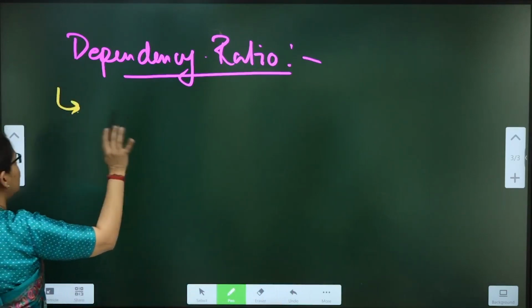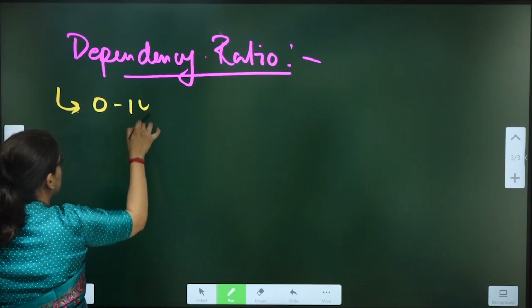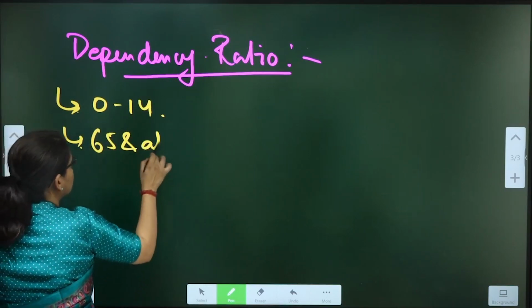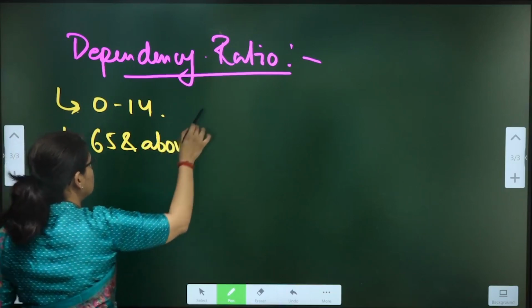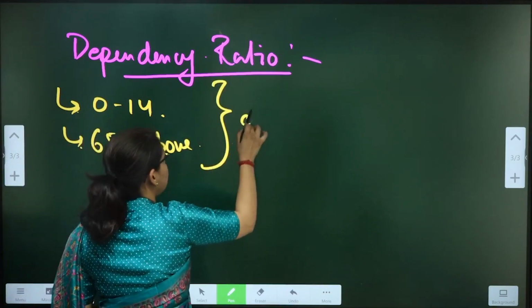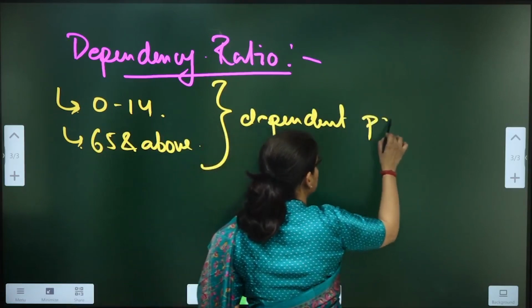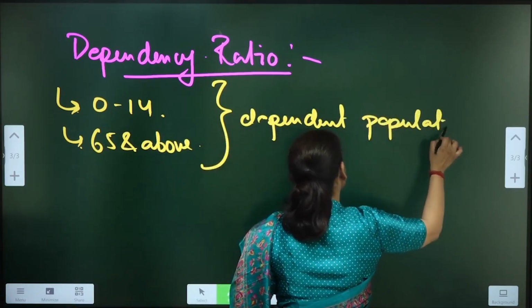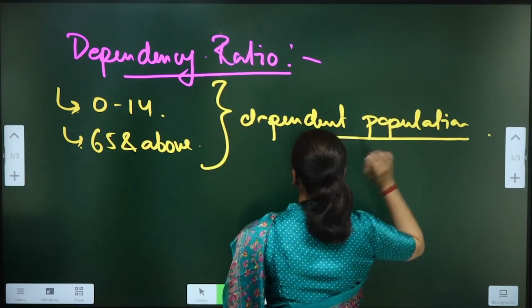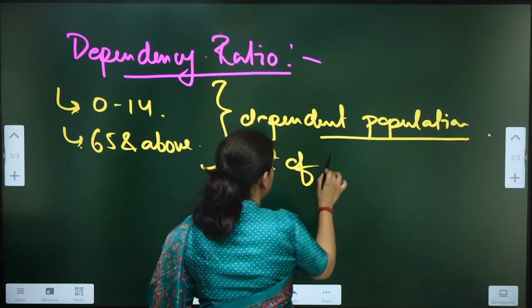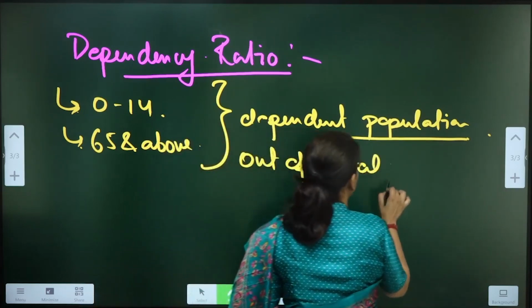So we are talking about two age groups. The dependent population out of total population.